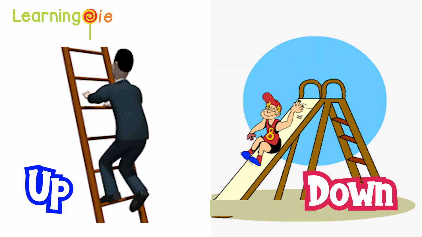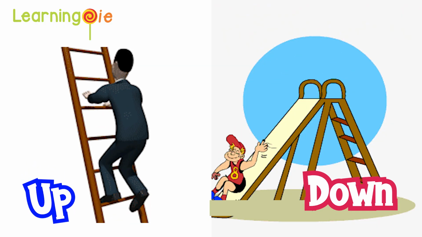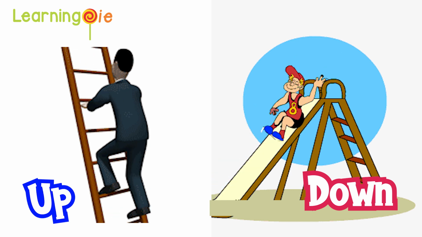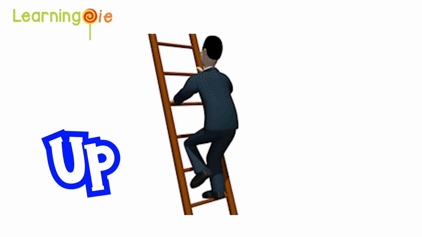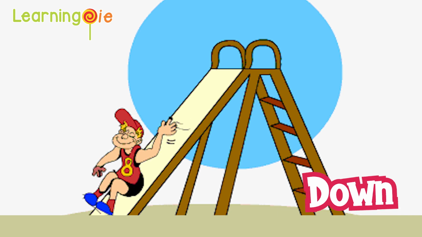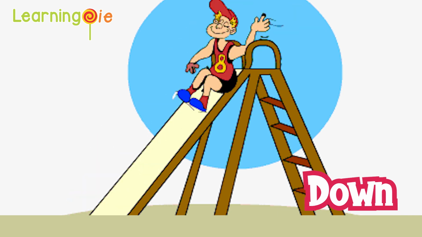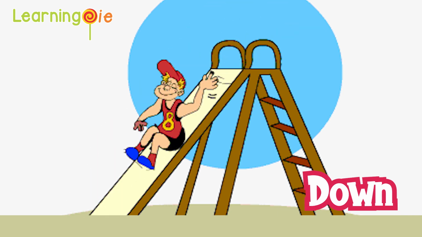Up and down. Up. Man is climbing up the stairs. Down. The boy is sliding down.